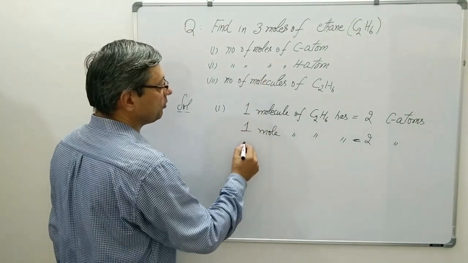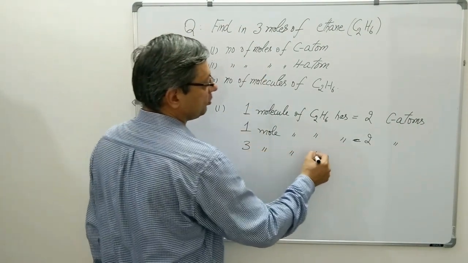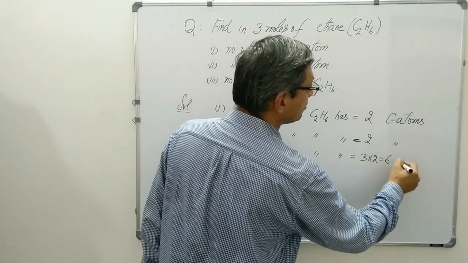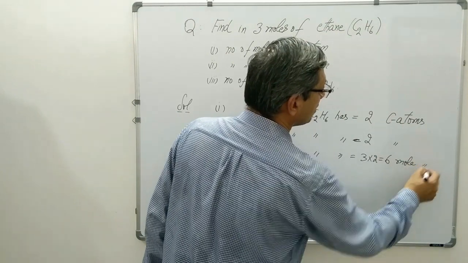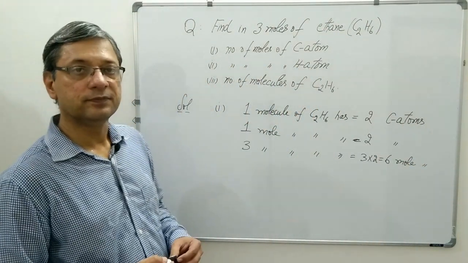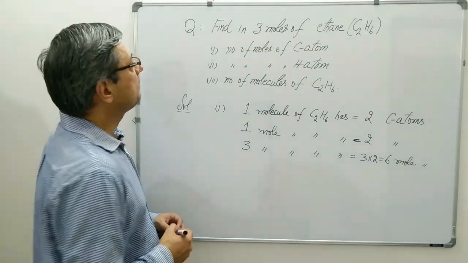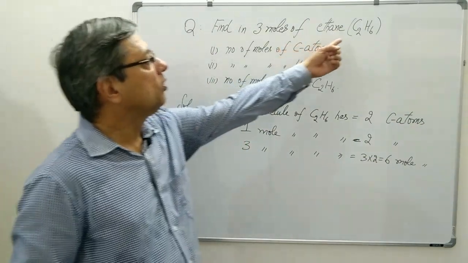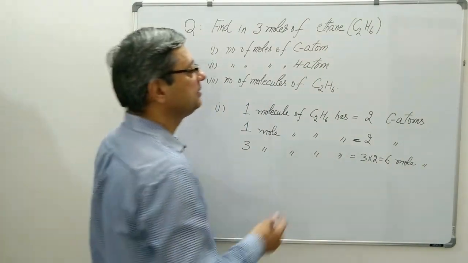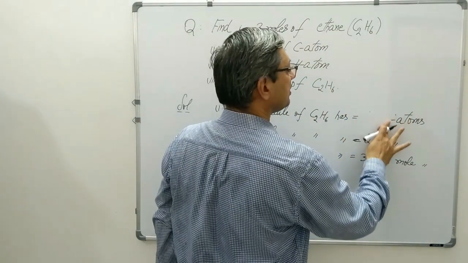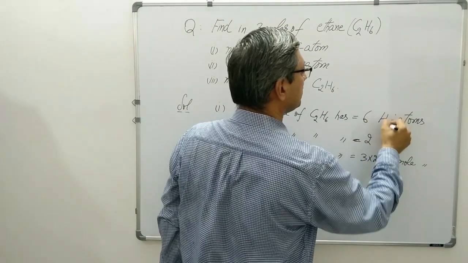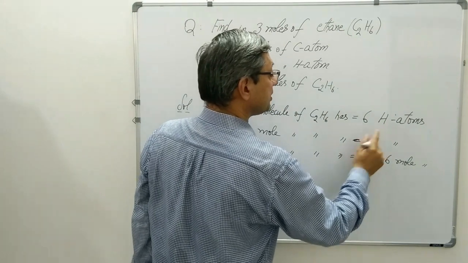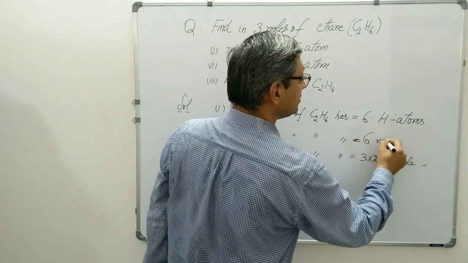Therefore, 3 moles, question is saying 3 moles, will have 3 into 2 is equal to 6 moles of carbon atoms. Second part, number of moles of hydrogen atoms. 1 molecule of ethane has 6 hydrogen atoms. Therefore, 1 mole of ethane will have 6 moles of hydrogen atoms.